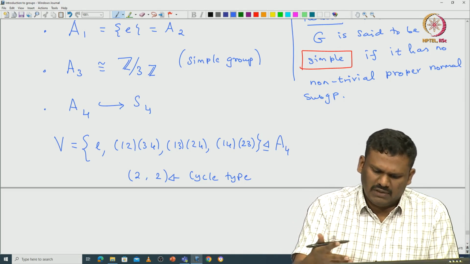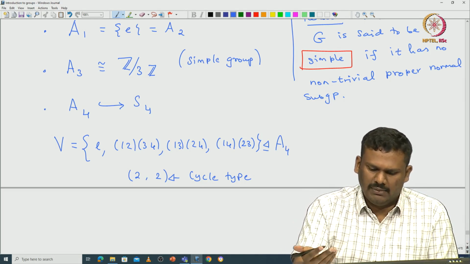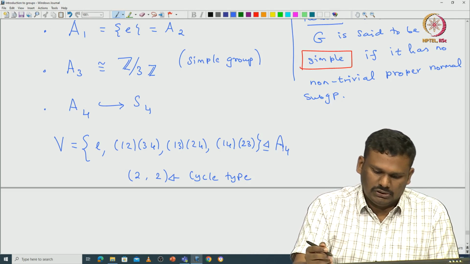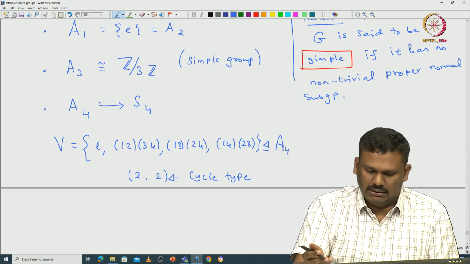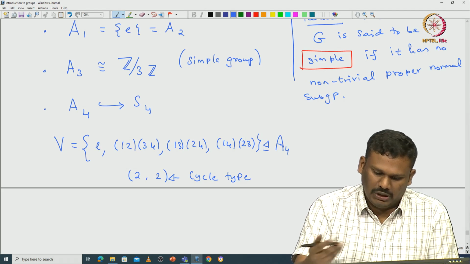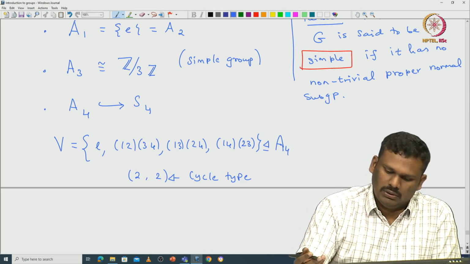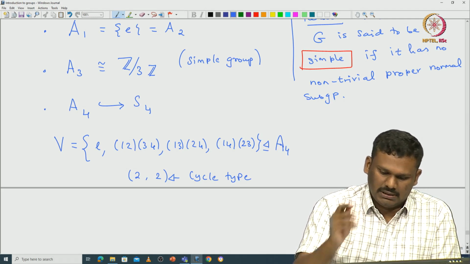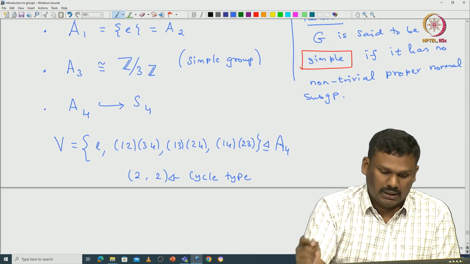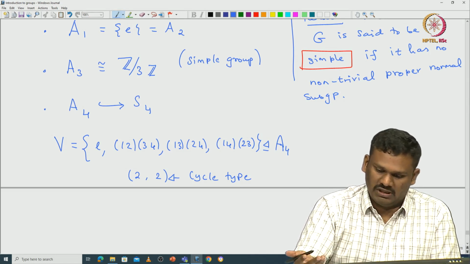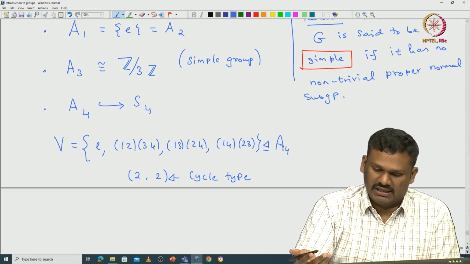If you think about it, you can easily prove that they are conjugate even inside A4. They are the only elements of S4 that have this particular cycle type (2,2). So, these elements are conjugate, and in particular this Klein 4 group must be a normal subgroup inside S4.